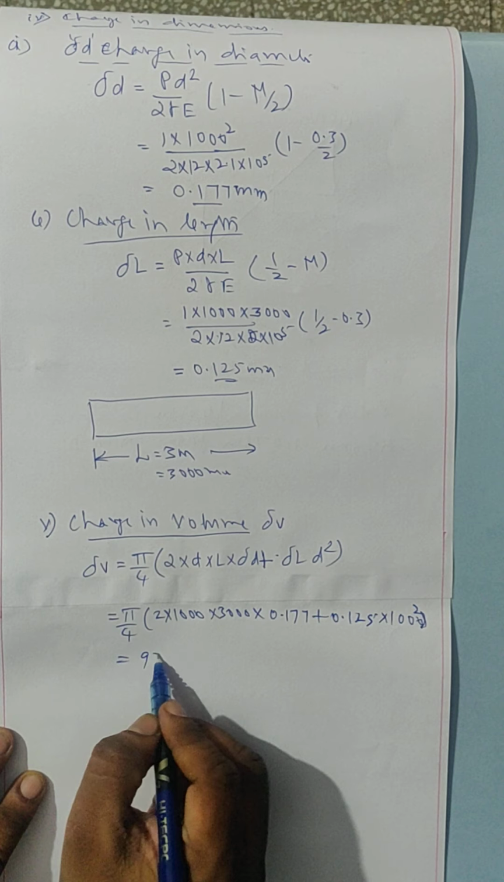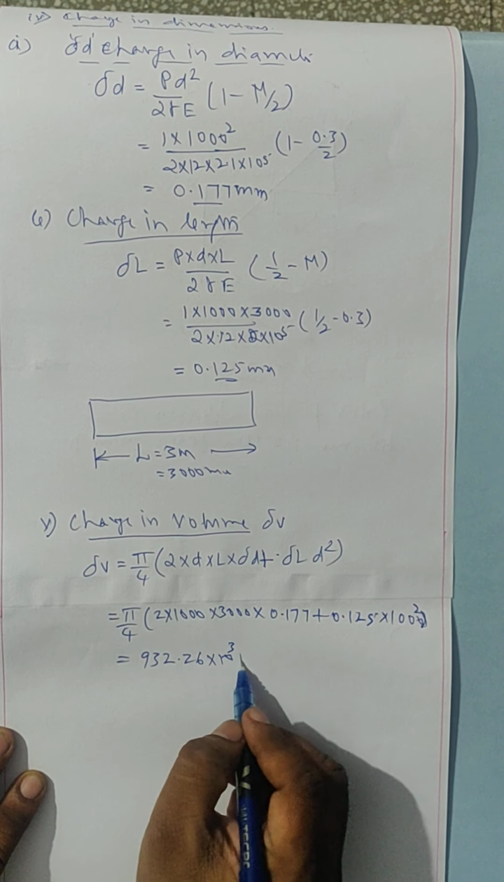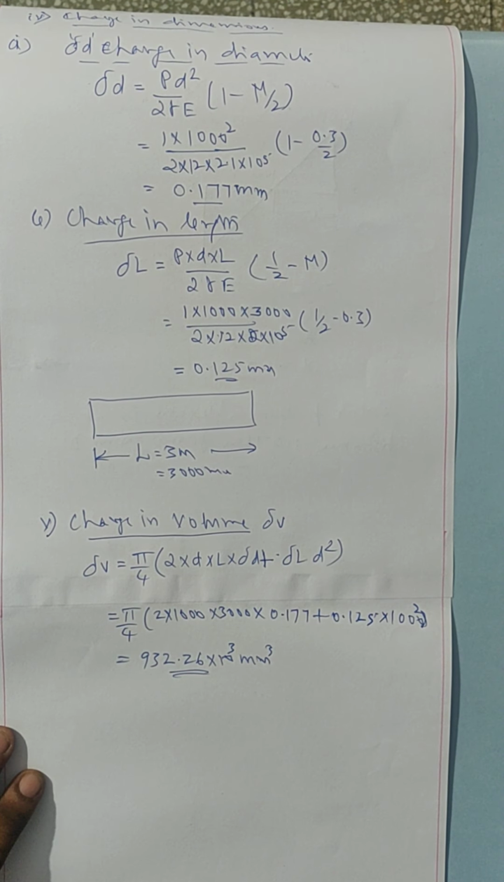It comes to be 932.26 into 10 to the power 3 millimeter cube. This is how we calculated the data required in this problem.